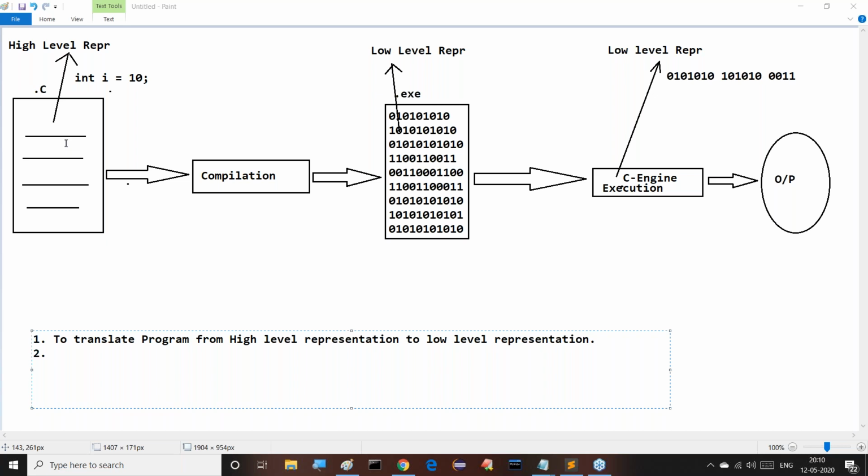Which one? Compilation. So the second purpose of compilation is which one? To check developers' mistakes in programs. We have to perform which one? Compilation. Come on, guys.